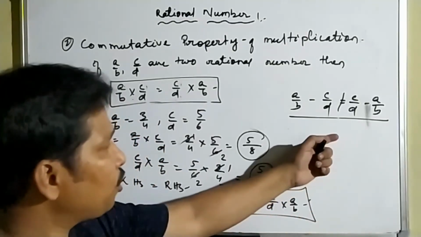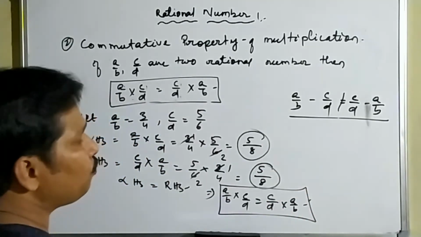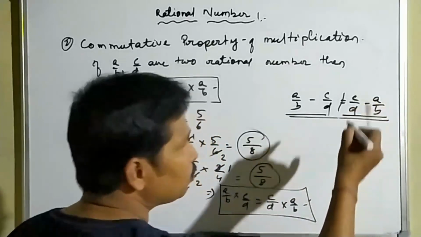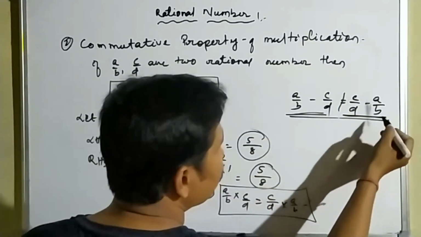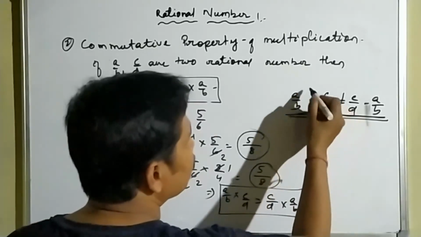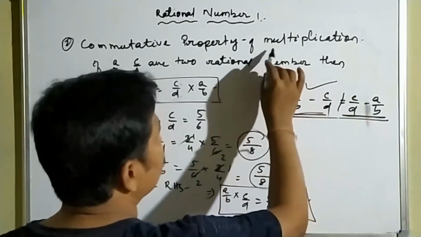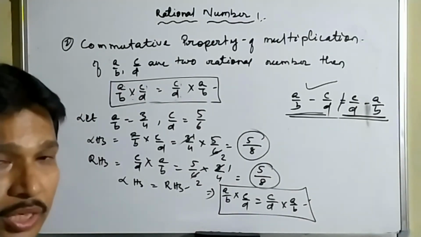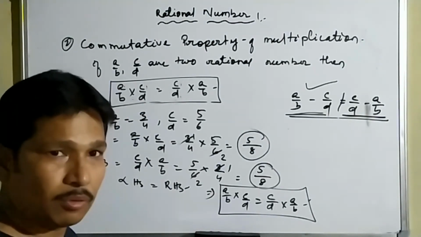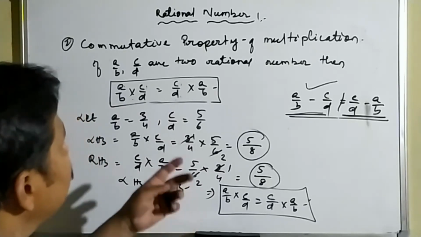This is the commutative property. If left hand side is equal to right hand side, then it is verified. If left hand side is not equal to right hand side, then the commutative property of subtraction is not satisfied. Okay, so you can do it at your home.